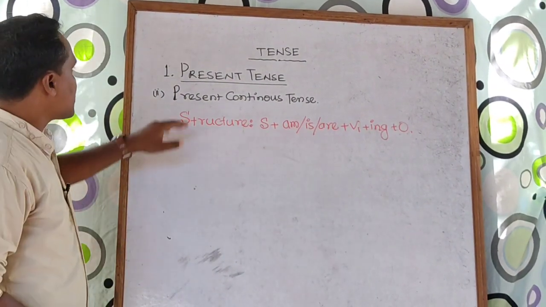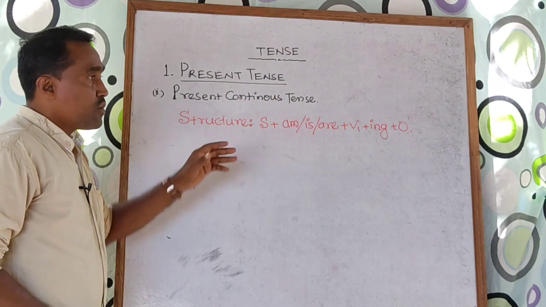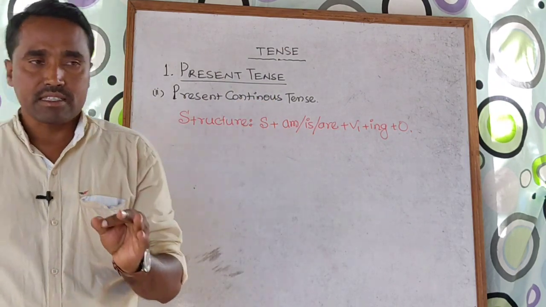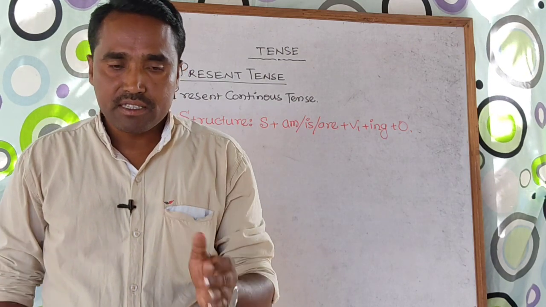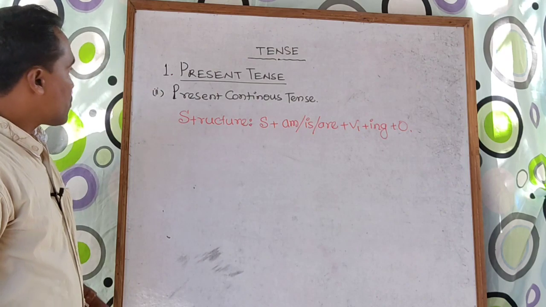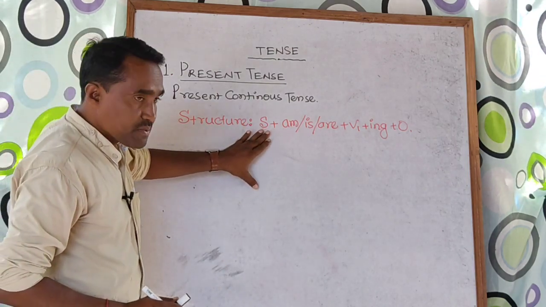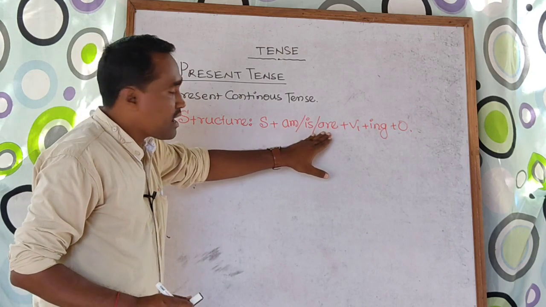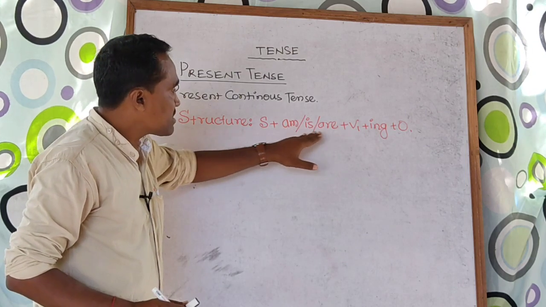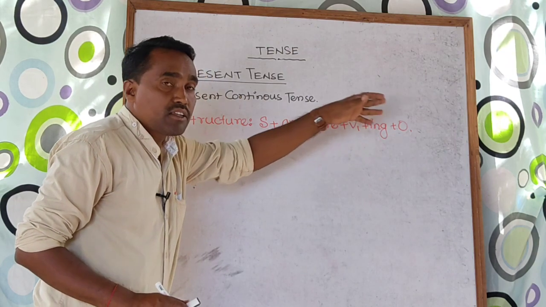The second one is present continuous tense. In present continuous tense, what is the meaning of present continuous tense? Present continuous tense means the action which is going on now. So the action which is going on now, the structure is first start with subject, then take am, is, are. We have three options here: am, is, are. Then take V1 plus ing, then object.